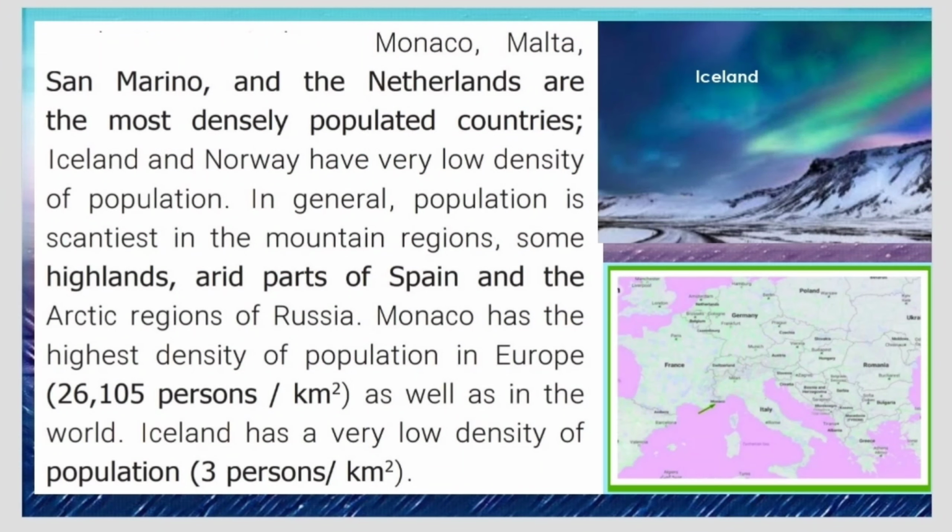Monaco, Malta, San Marino and the Netherlands are the most densely populated countries. Iceland and Norway have very low density of population. Population is very low in the mountain regions, some islands, arid parts of Spain and the Arctic regions of Russia. Monaco has the highest density of population in Europe, that is 26,105 persons per square kilometer, as well as in the world. Iceland has a very low density of population, 3 persons per square kilometer.